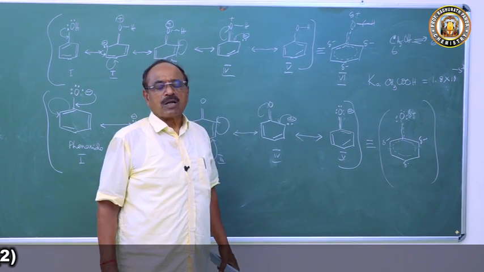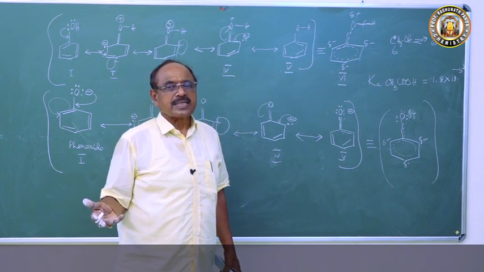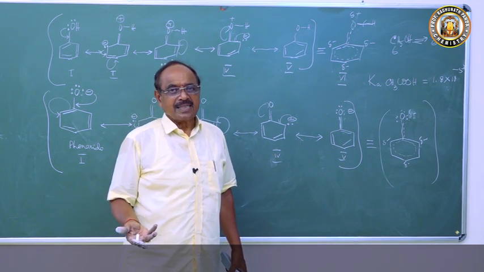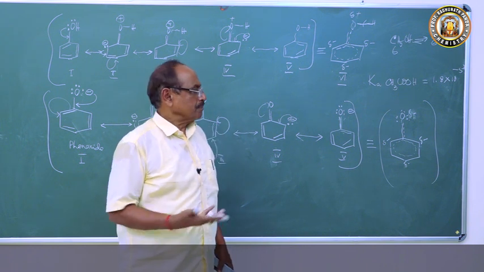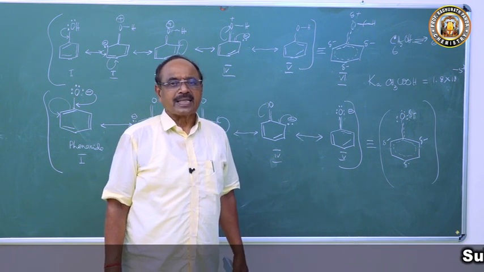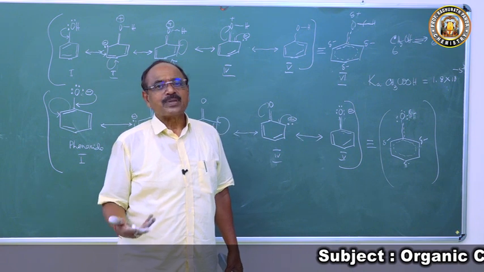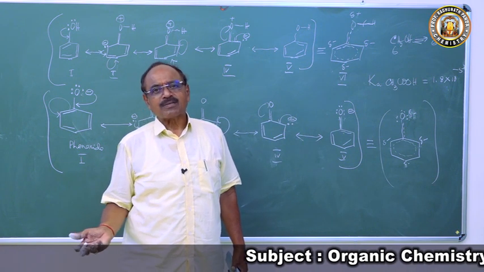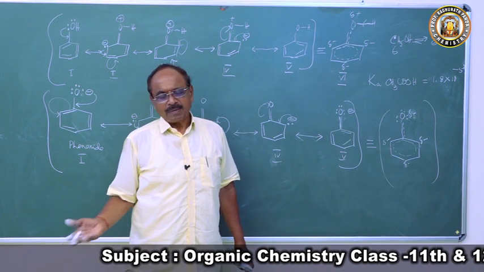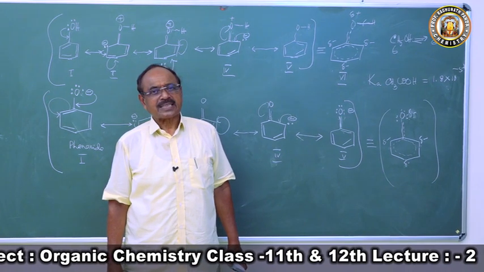Hence, phenol gives H plus. After giving H plus, because of resonance, the back protonation is prevented. Hence, the phenoxide ion is relatively more stable than the phenol. Hence, phenol is acidic. This is a very important question for a student of 12th class. If the question comes from phenol, for 11th students it can come from the resonance chapter.